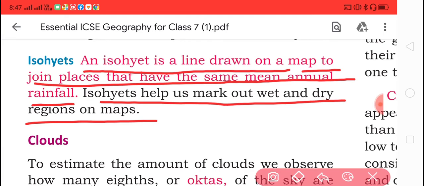So today we have learned about precipitation and how it is measured. It is measured with the help of a rain gauge.